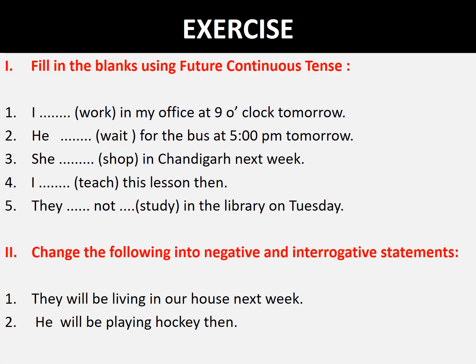So students, I hope the rules of future continuous tense are quite clear to you. So please solve this exercise to revise the rules. Question 1 is fill in the blanks using future continuous tense. In question number 2, you have to change the given statements into negative and interrogative sentences.